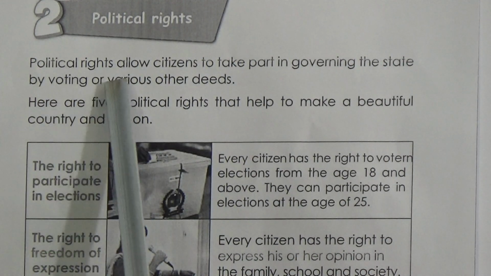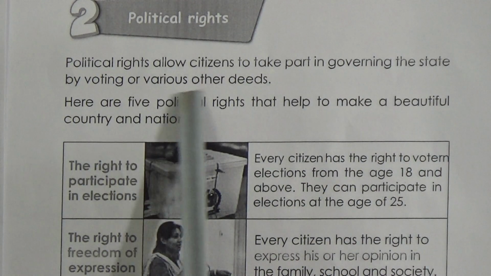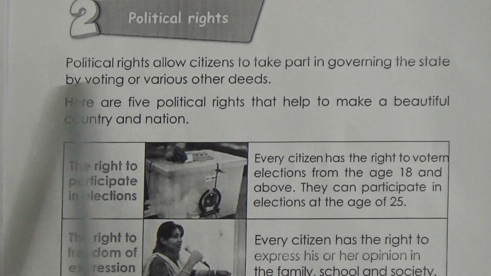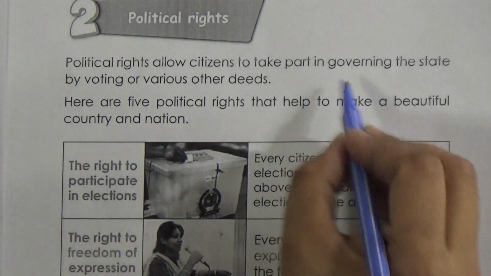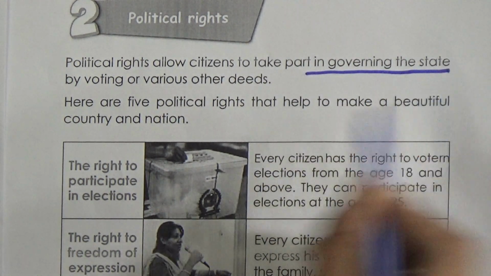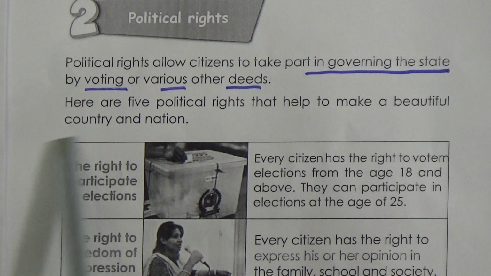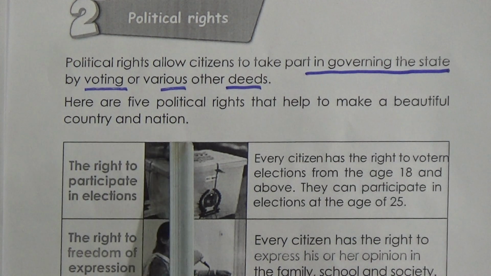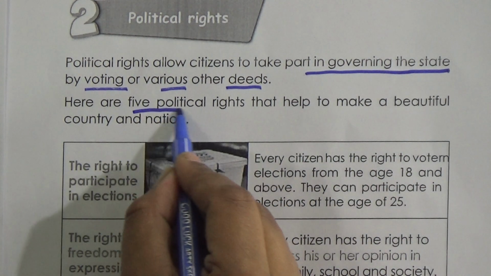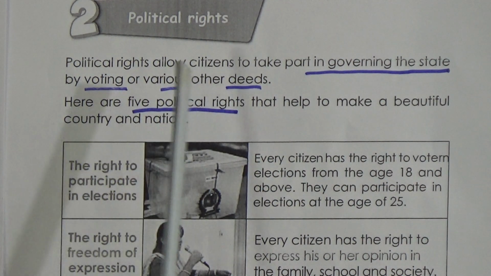The political rights allow citizens to take part in governing the state by voting on various other deeds. Again I will say, the political rights allow citizens to take part in governing the state by voting on various other deeds. Here are 5 political rights that help to make a beautiful country and nation. There are 5 political rights, as well as 5 social rights.